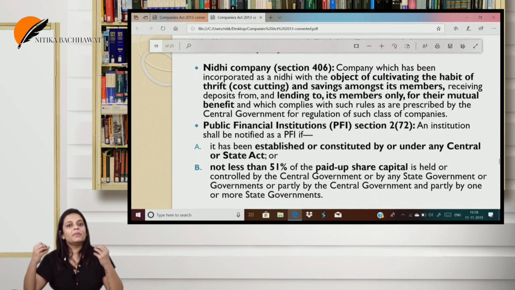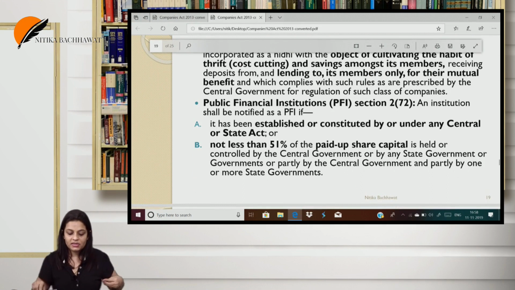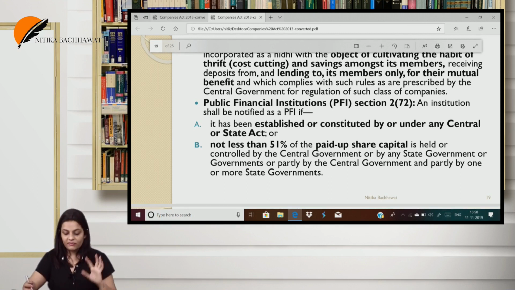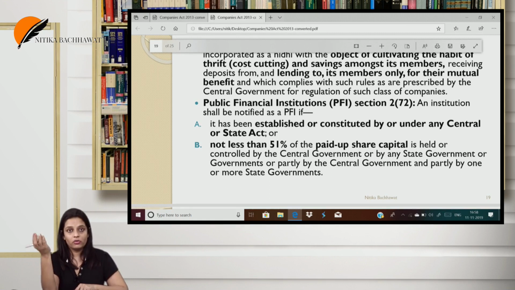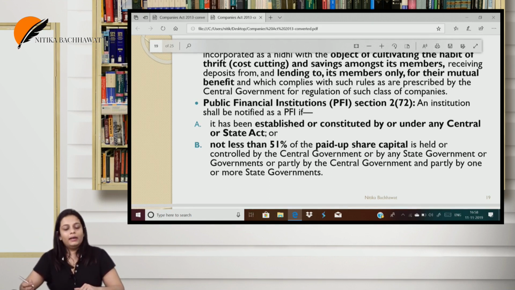Nidhi company, the basic idea of a Nidhi company is to inculcate the habit of saving amongst the members. So the whole point is that they want to incorporate the idea or the habit of saving amongst its members. Public financial institution in which not less than 51% of the shares is held by or controlled by the state government or the central government, or both of them. It has been enacted or constituted under the Special Act.